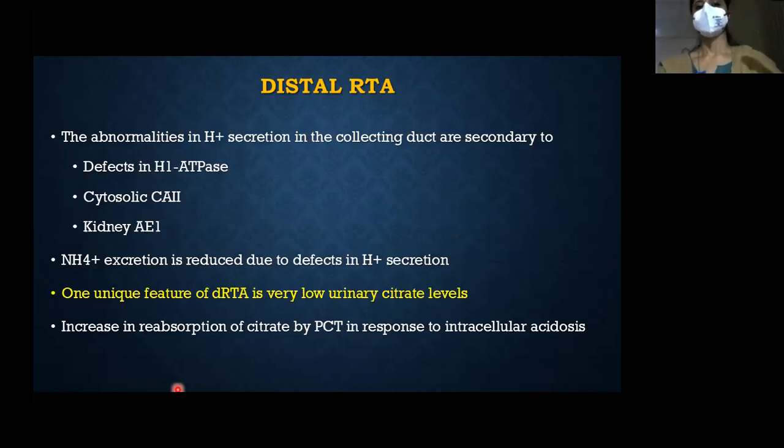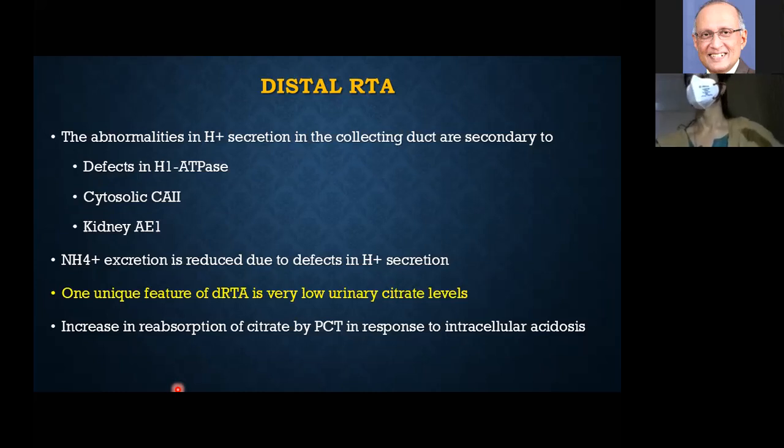Just as in the proximal tubule, we have various channels. What are the abnormal channels in the distal tubule? Can you recall? H plus K plus ATPase. Next, H plus ATPase. Chloride shunt problem.